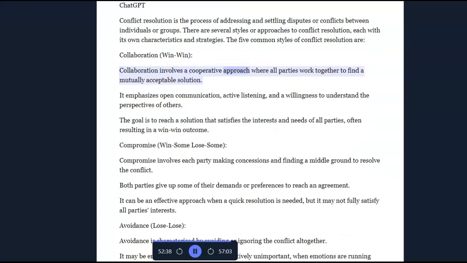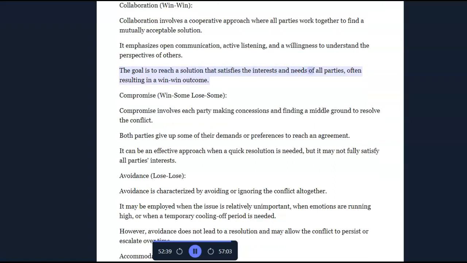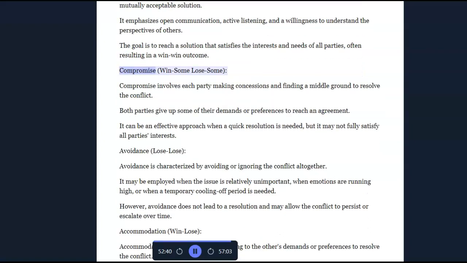Collaboration involves a cooperative approach where all parties work together to find a mutually acceptable solution. It emphasizes open communication, active listening, and a willingness to understand the perspectives of others. The goal is to reach a solution that satisfies the interests and needs of all parties, often resulting in a win-win outcome. Compromise, win some, lose some.